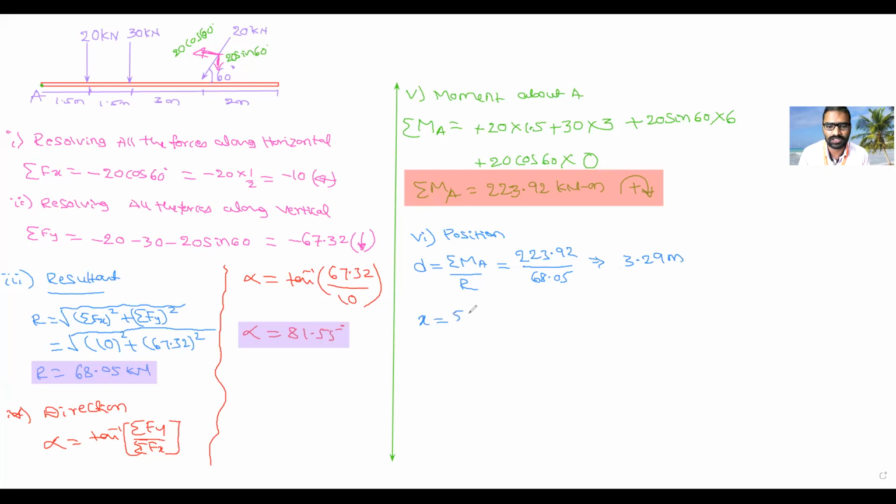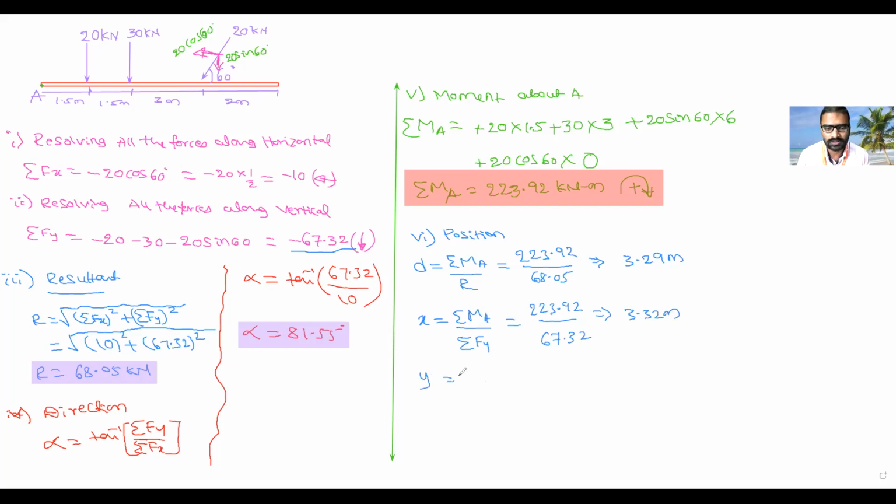Next, X intercept is equal to summation of moment about A divided by summation of Fy. So 223.92 divided by the value of Fy. This is Fy, correct? Minus 67.32. So that is 67.32. So you will get the answer: 3.32 meter.